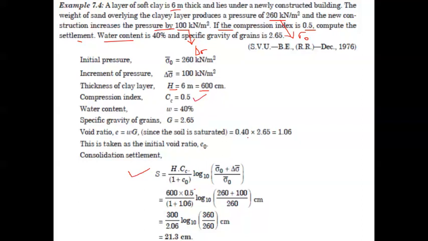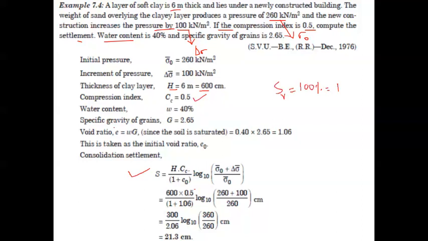Okay, initial voids ratio upon saturation. Upon saturation, in the sense, Sr will be equal to 1. Sr equal to 1, so it is nothing but Sr is equal to 100%. So upon saturation, we'll be taking Sr equal to 1. So e is equal to wG.